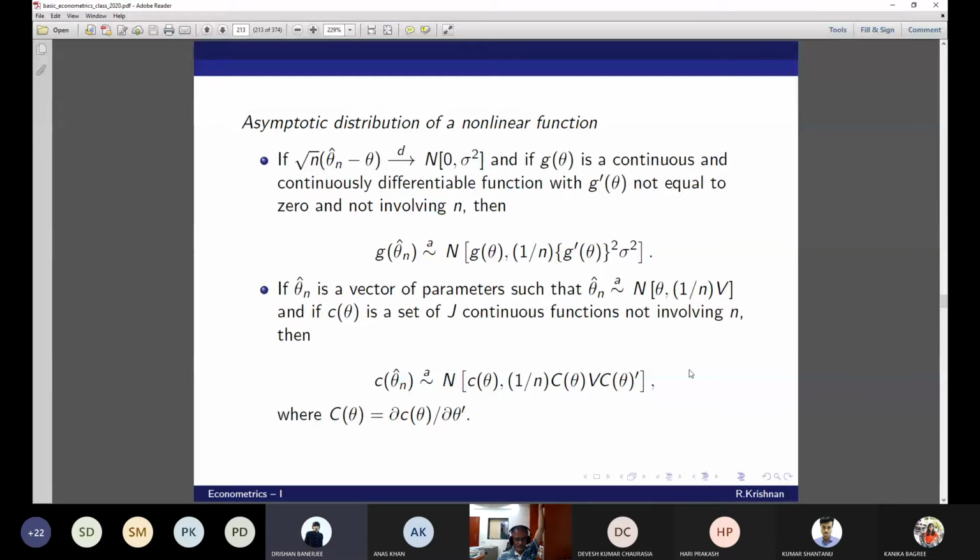The derivative times. We have taken only g theta prime, remember? What have you multiplied it with in the first case? The original variance. Sigma square was the original variance. If you want to find the standard error.